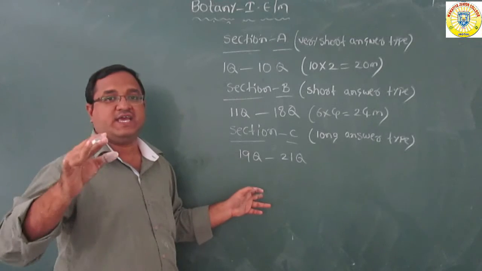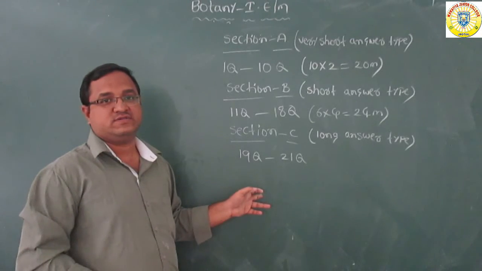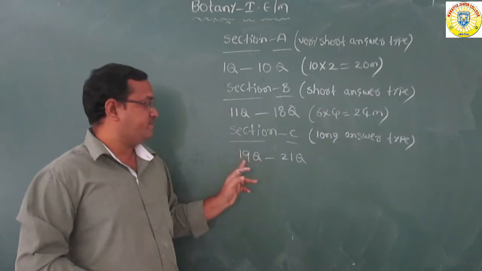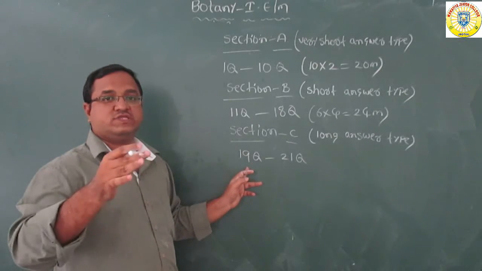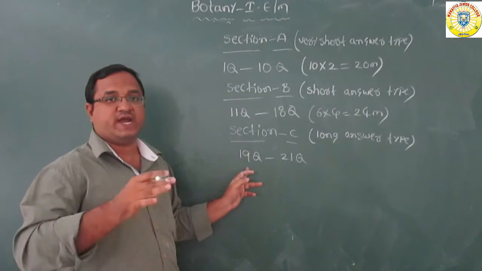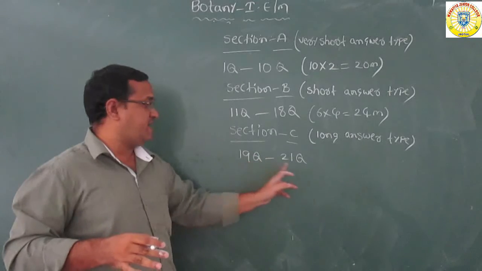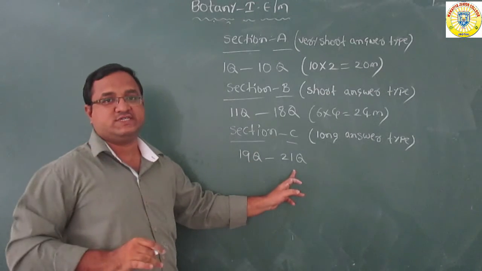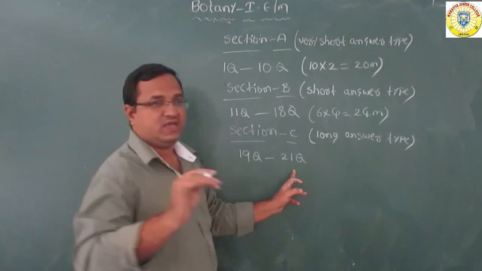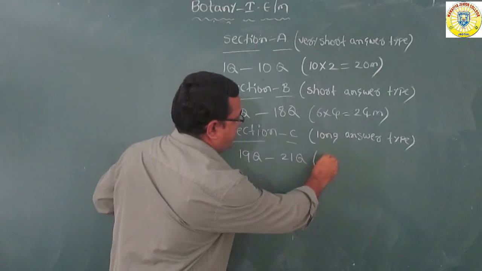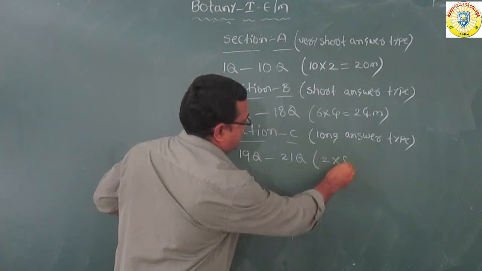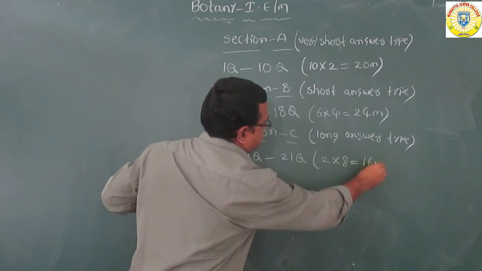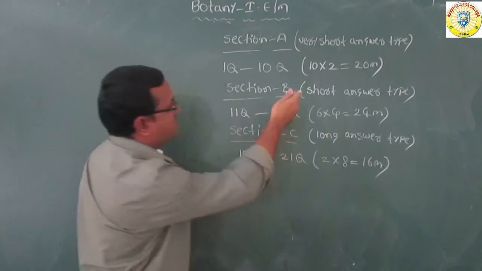Each question carries 8 marks. In that Section 3, they will give 3 questions, question number 19 to 21. Out of 3 questions, you should attempt any 2. Each question carries 8 marks. So you should write any 2 questions. 2 eights are 16 marks.